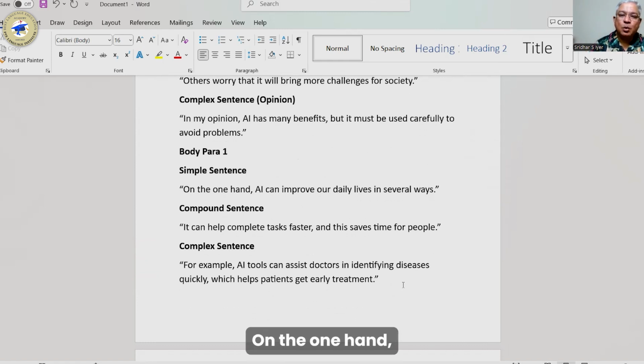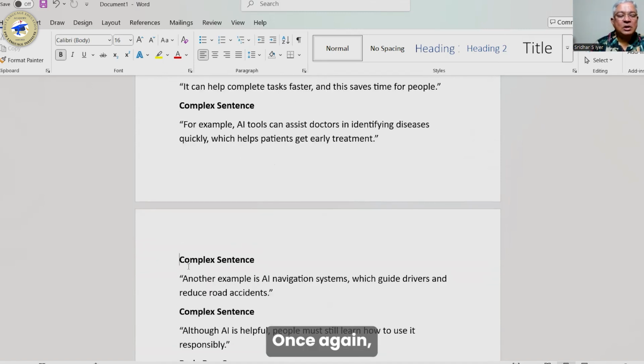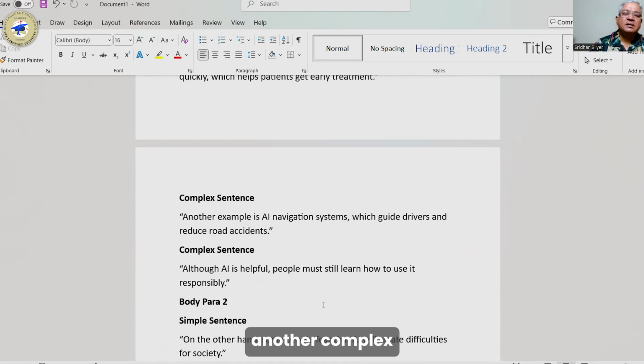Simple sentence. On the one hand, AI can improve our daily lives in several ways. Then a compound sentence. It can help complete tasks faster, and this saves time for people. Then a complex sentence. For example, AI tools can assist doctors in identifying diseases quickly, which helps patients get early treatment. Once again, I've used a complex sentence. Another example is AI navigation systems, which guide drivers and reduce road accidents. I have used another complex sentence. Although AI is helpful, people must still learn how to use it responsibly.